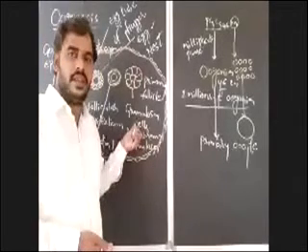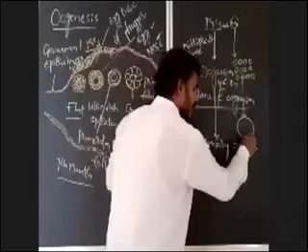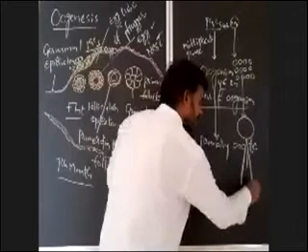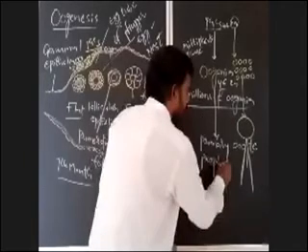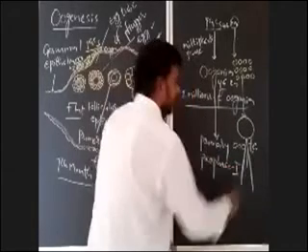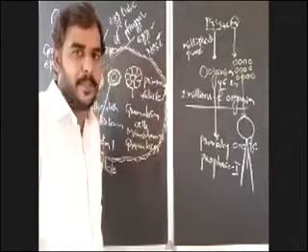So here the primary oocyte begins meiosis 1, but it cannot be completed.